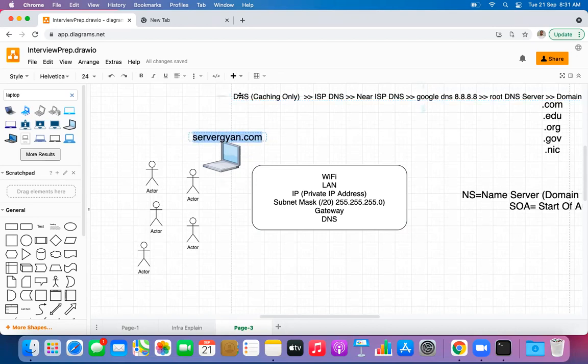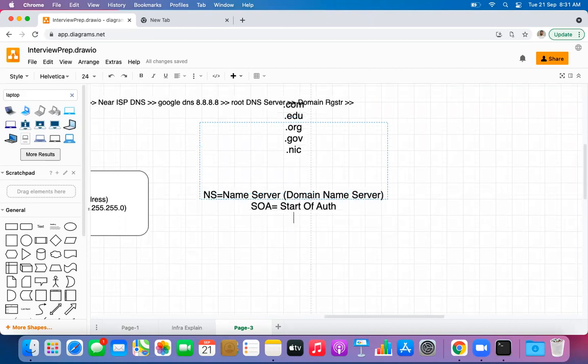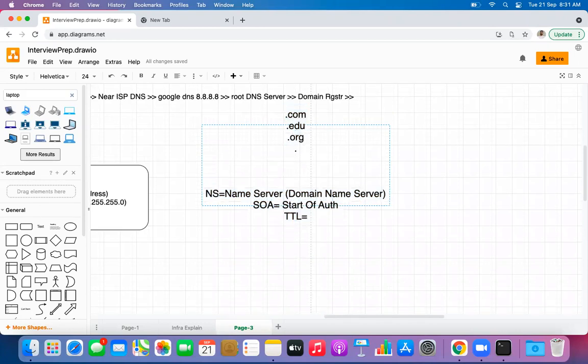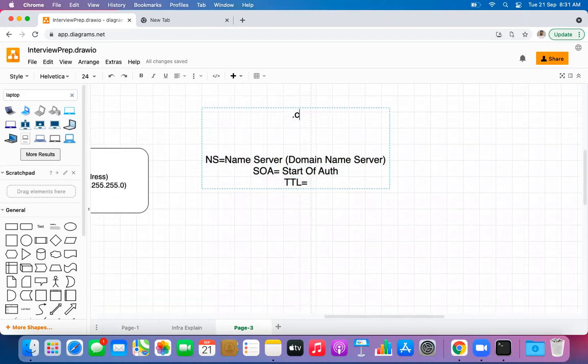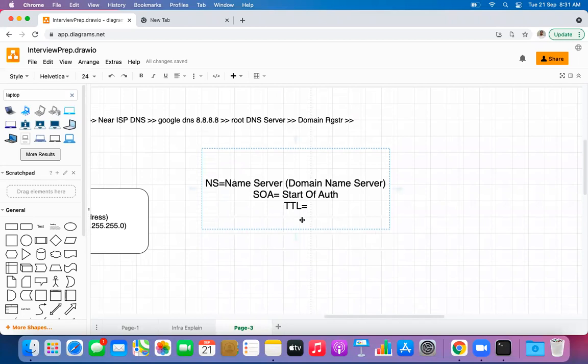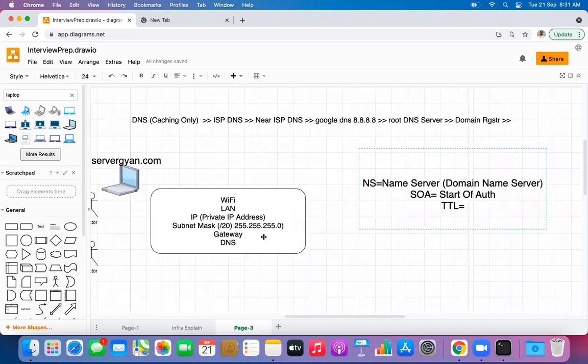Because once this particular DNS server gets the information from the domain registrar, the domain registrar provides the information with some sort of TTL. Guys, what is it? There is a particular value known as TTL. The time to live. Anything else apart from this definition? For how long this request will be cached, or stored temporarily.